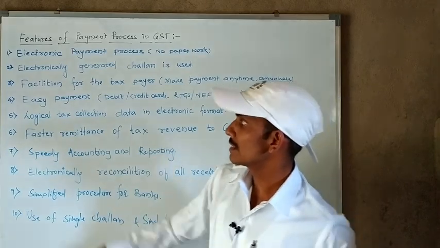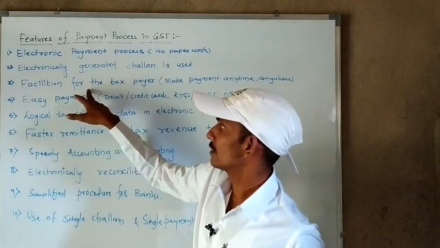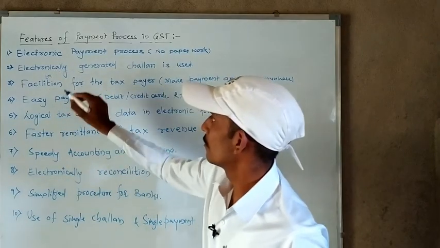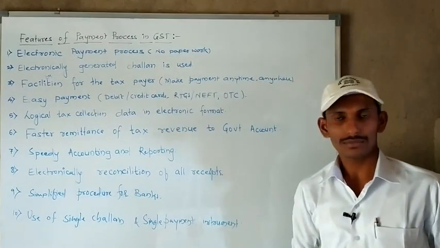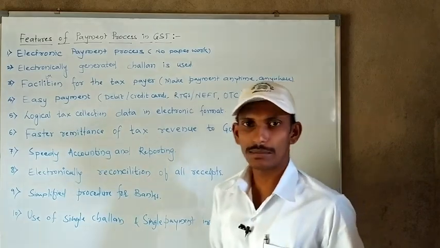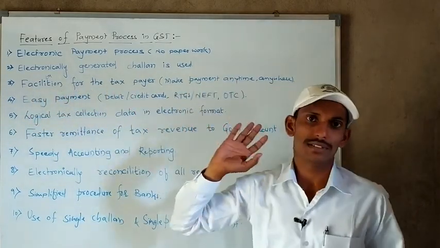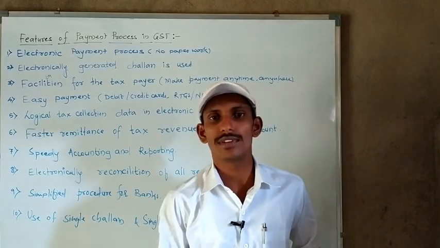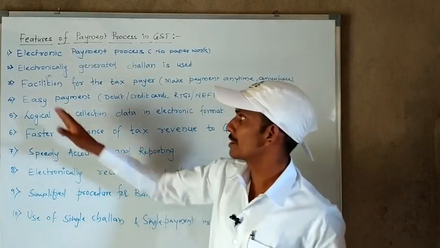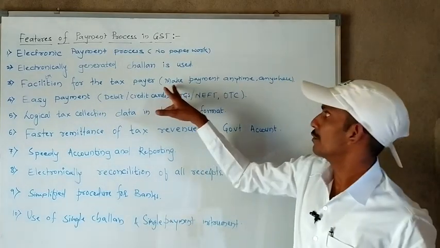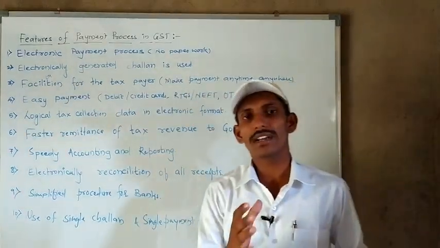Then the third is facilitation for the taxpayer. Facilitation is nothing but ease. This process is very helpful and easy for the taxpayer, because you can make the payment anytime, anywhere.